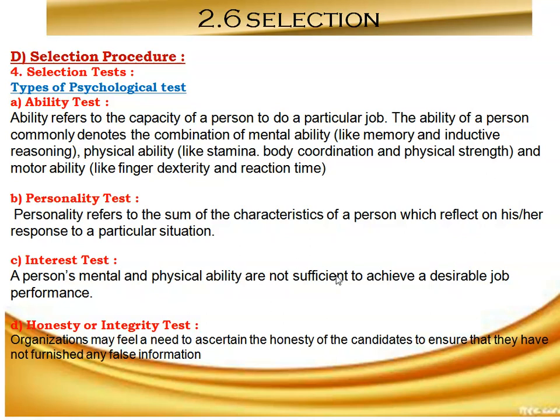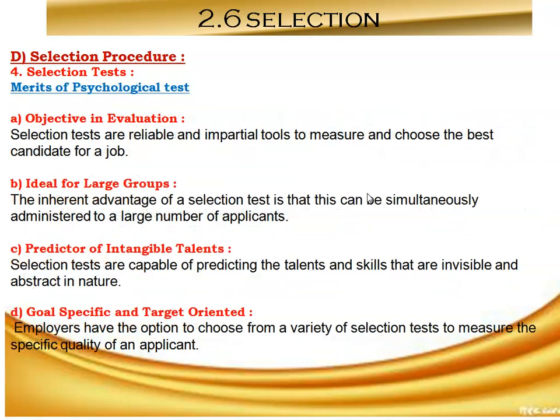Then the fourth test in psychological test is honesty and integrity test. Organizations may feel a need to ascertain the honesty of the candidates to ensure that they have not furnished any false information. So that's why honesty and integrity test is required in psychological test or in selection test.